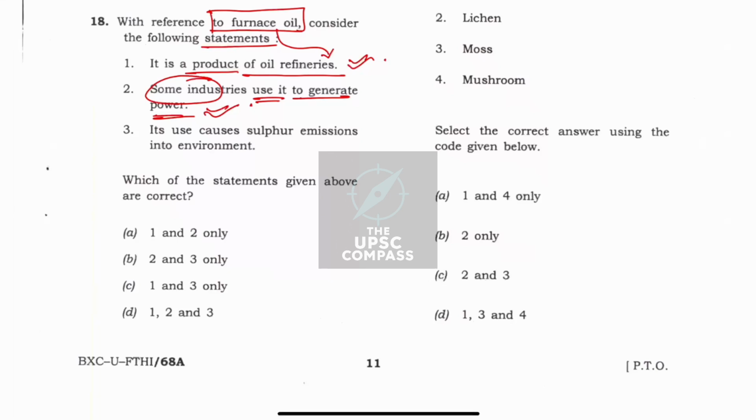Third, its use causes sulfur emissions into the environment. Might be, because it is a byproduct of oil refineries and it may cause sulfur emissions into the environment. So I will take this statement as right, as refining activity is itself a polluting activity. So that is why my answer becomes D, that is 1, 2 and 3 only. So whenever a generic statement comes, like a product of some industries, it may cause sulfur emission into the environment, yes, it is possible. It is very difficult to deny this statement, that it does not cause any pollution. So that is why we are ticking D this time.